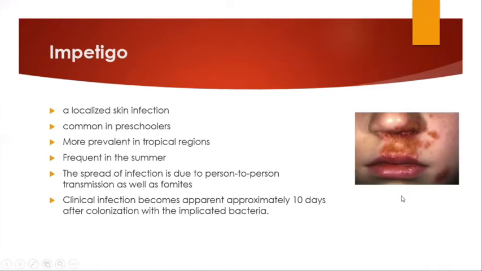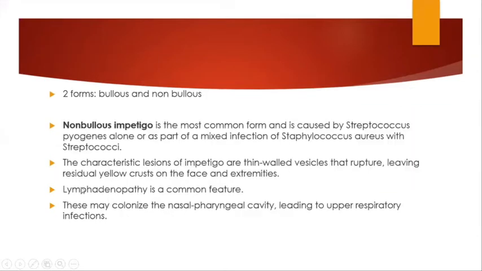Right. So you can see this crusting. This is generally called the honeycomb crusting appearance. Lymphadenopathy is a common feature, as you know, because it is mostly seen in children. These bacteria may colonize the nasopharyngeal cavity, leading to upper respiratory tract infections following the skin infection.